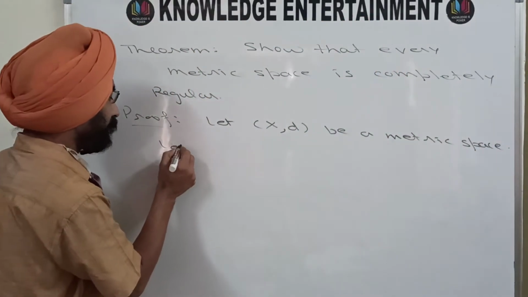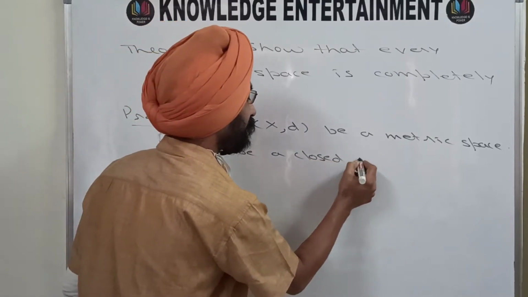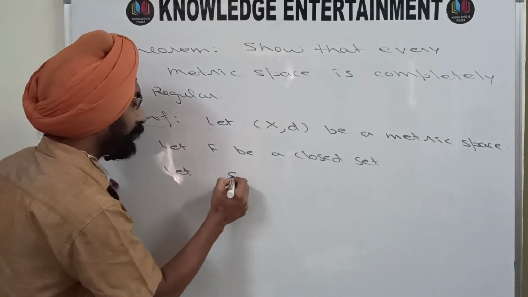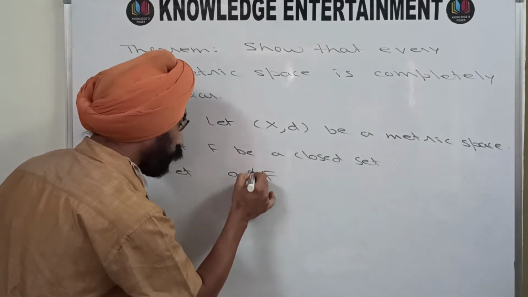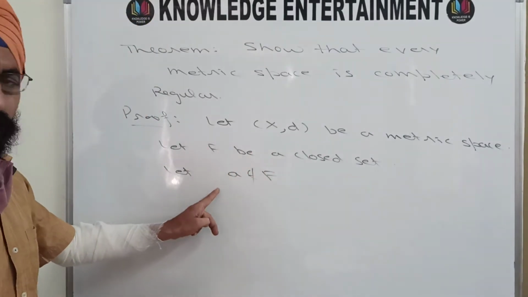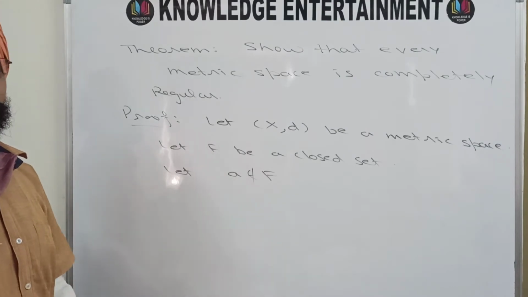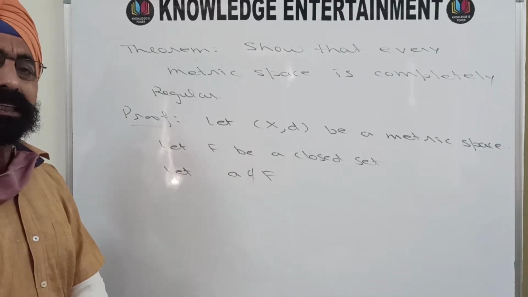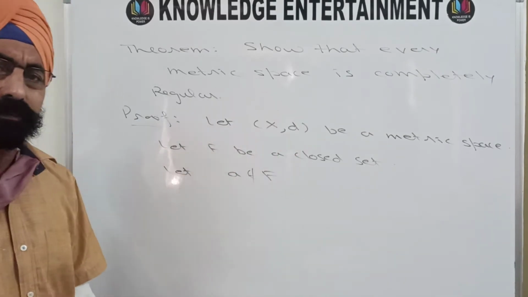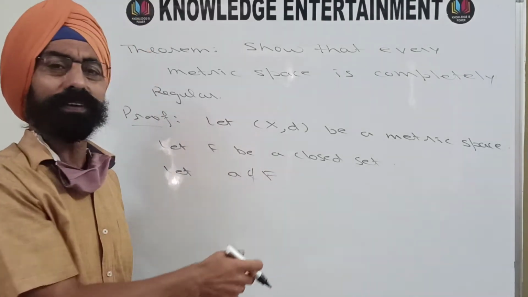Let F be a closed set in this metric space. Let a be a particular point that does not belong to F. Now we want a continuous function from X to the closed interval [0, 1], such that f(a) is 0 and f of every point of F is 1.